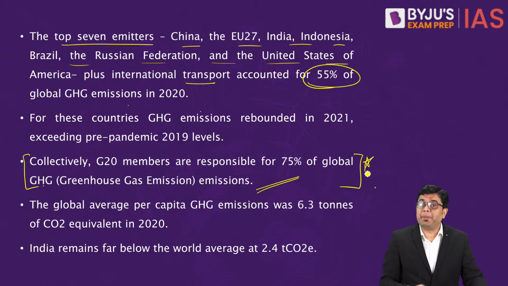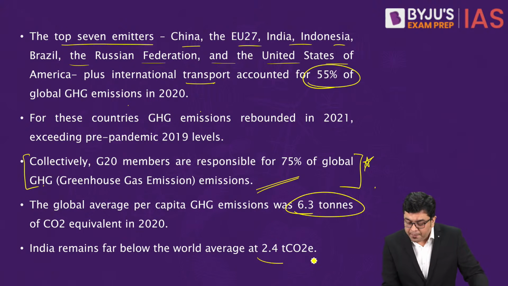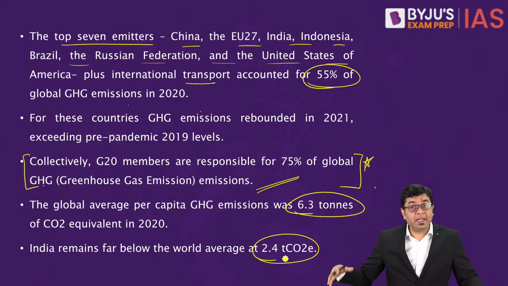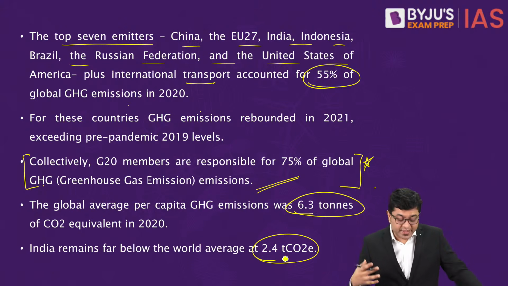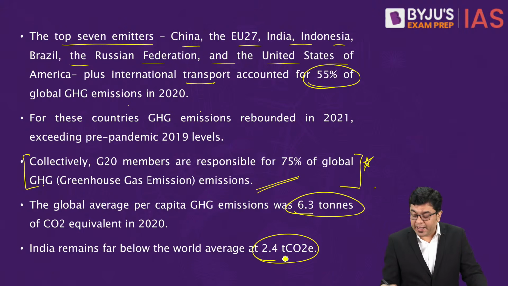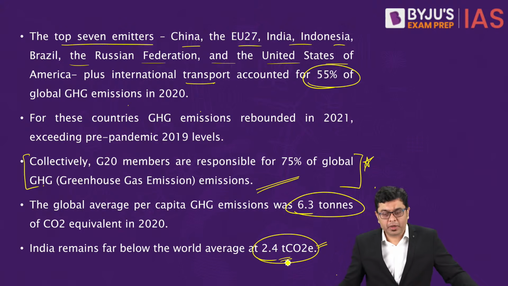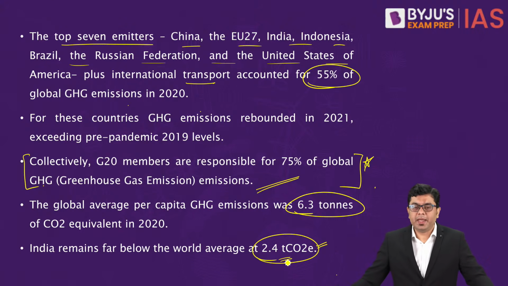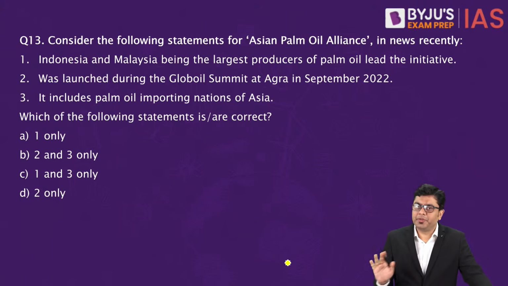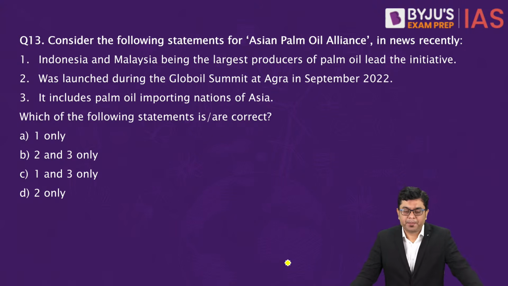Now, global per capita emission of greenhouse gases is around 6.3 tons of CO2 equivalent. Whereas when you talk about India, despite the fact that in absolute terms, India is one of the largest emitters, here per capita emission is significantly lesser. It is around 2.4 tons of carbon dioxide equivalent, which is released by India. Okay, so these are some of the major things and trivial factors that you should consider.